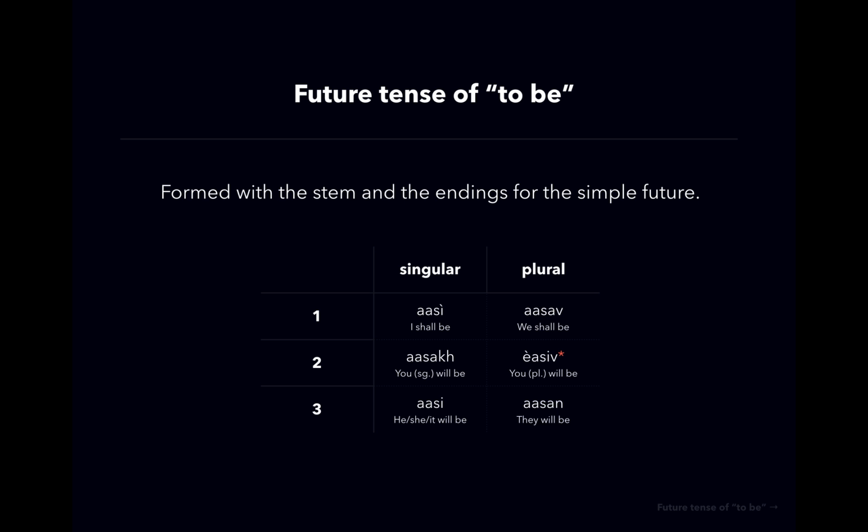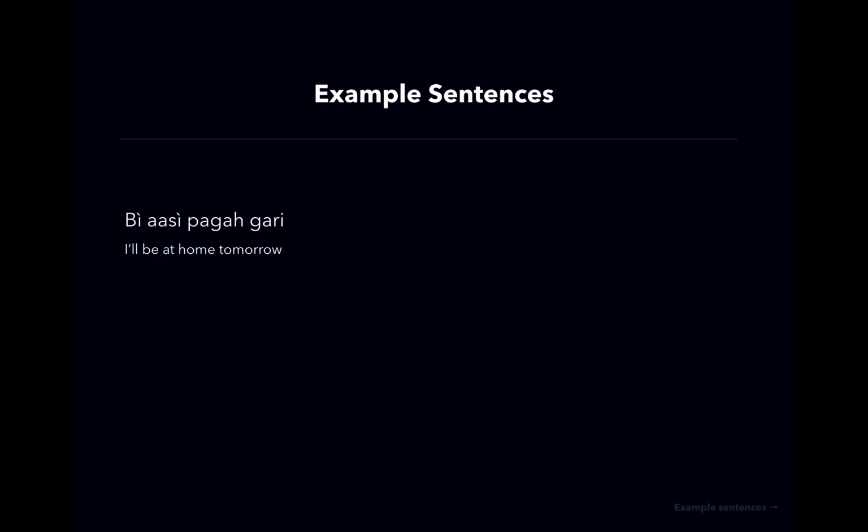We're going to look at some examples, some sentences with these forms. Pretty much all of these can be used by themselves without any pronoun, but you can just add the pronouns as well, as we'll see now. Bi as paga gari. Word by word, this is I will be tomorrow at home. So I'll be at home tomorrow.